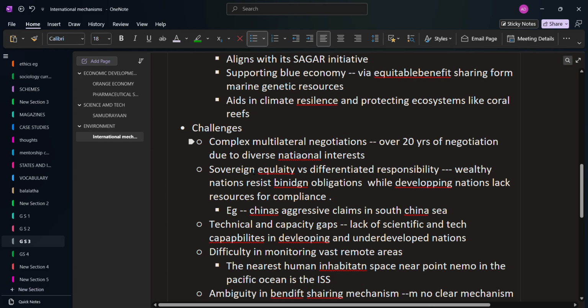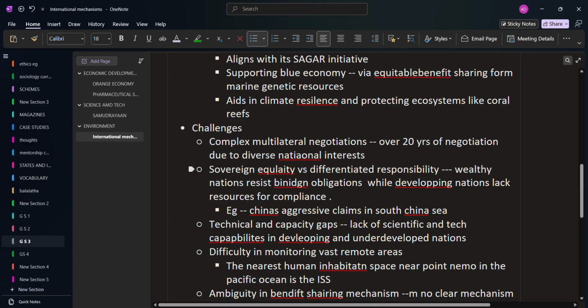And let's look into the major challenges. There is a complex multilateral negotiation happening. Over 20 years, this negotiation has been happening due to diverse national interests. There are developed nations here, so there are certain conflicts of interest. One such conflict of interest is sovereign equality versus differentiated responsibility.